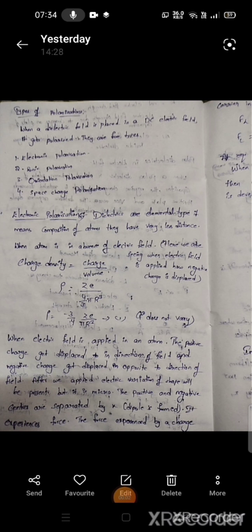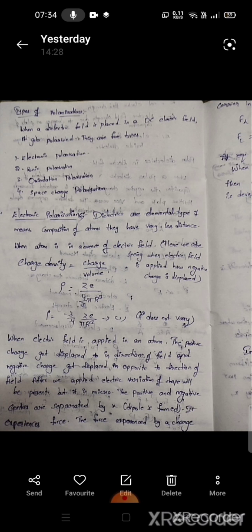In the absence of an electric field, the atom has positive charge and negative charge. The positive charge is at the center, and the negative charge also has its center at the positive charge. It means the positive and negative charges are neutral. There is a charge density equal to charge by volume, represented as rho.